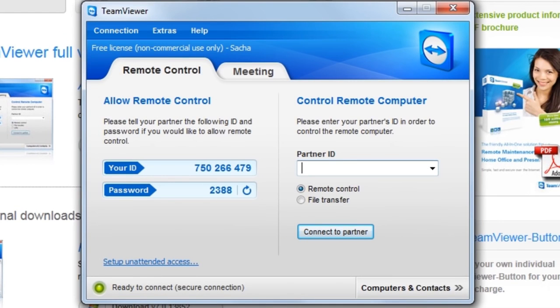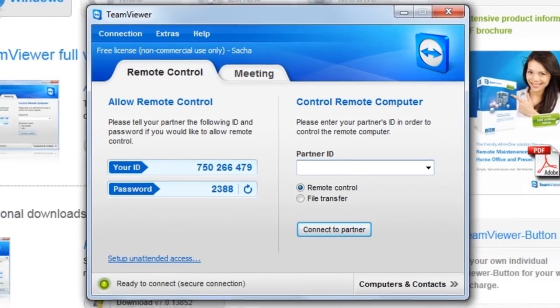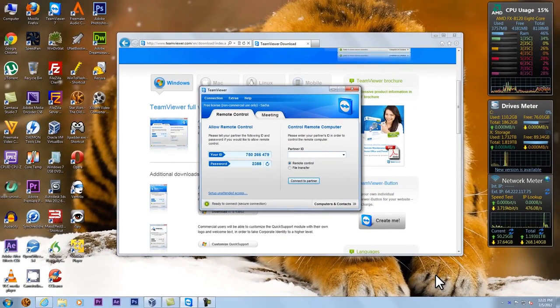Now before we can use TeamViewer, we need to install TeamViewer on the computer that we wish to remote control. This is going to be performed on the computer that you're trying to fix, as in your family or friend's computer. You can either walk them through this part by following along, or you can direct them to this portion of the video so that they can install it themselves. I'm going to be installing on, and using as a client, a virtual machine of Windows Vista running on my computer. The steps are exactly the same if they're using a regular computer, and it's not a virtual one.